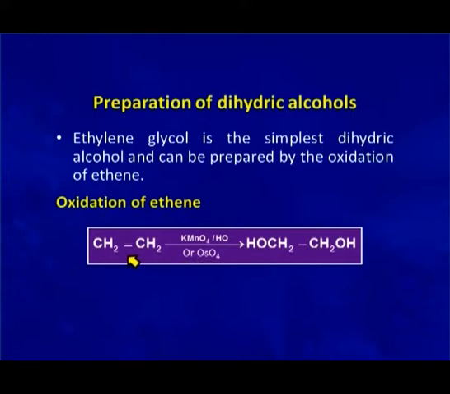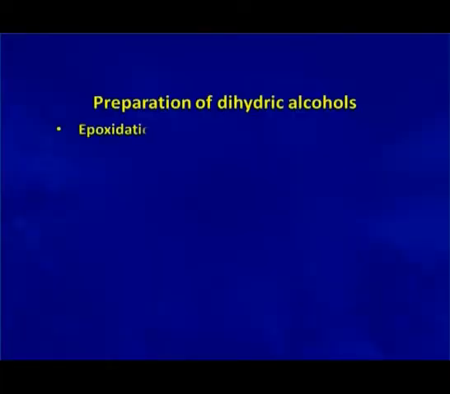Here the formation of ethylene glycol via this method is a cis addition, that is, only on one side of the double bond does the addition of the two hydroxy groups take place. Ethylene glycol can also be prepared by the epoxidation of ethene.